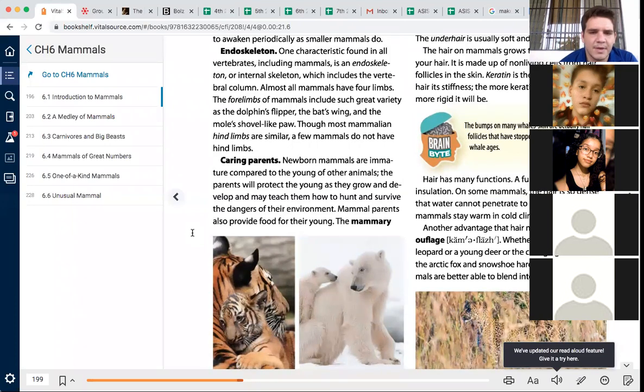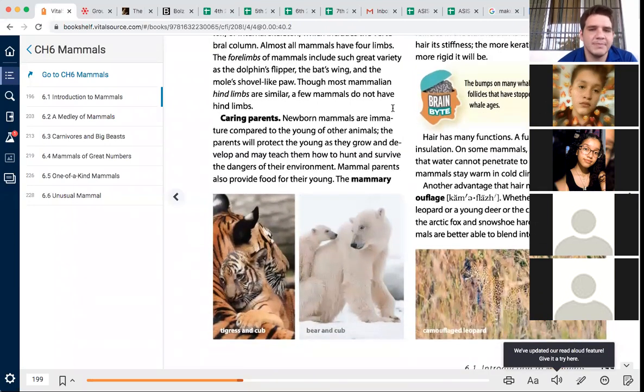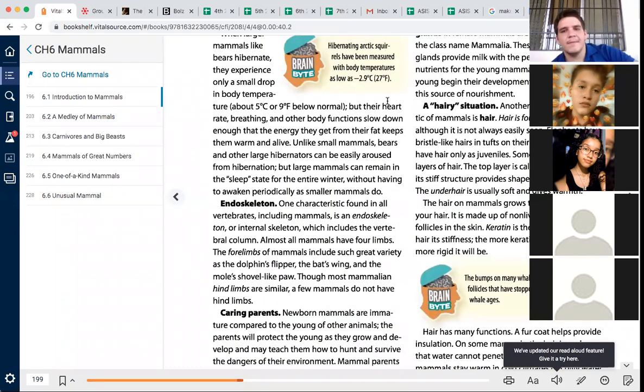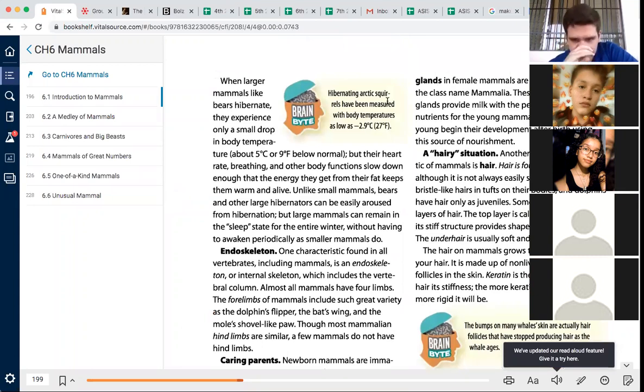Caring parents. Newborn mammals are immature compared to the young of other animals. The parents will protect the young as they grow and develop and may teach them how to hunt and survive the dangers of the environment. Mammal parents also provide food for their young. The mammary glands in female mammals are what give mammals the class name Mammalia. These specially designed glands provide milk with a perfect balance of nutrients for the young mammals. All mammalian young begin their development after birth using this source of nourishment.